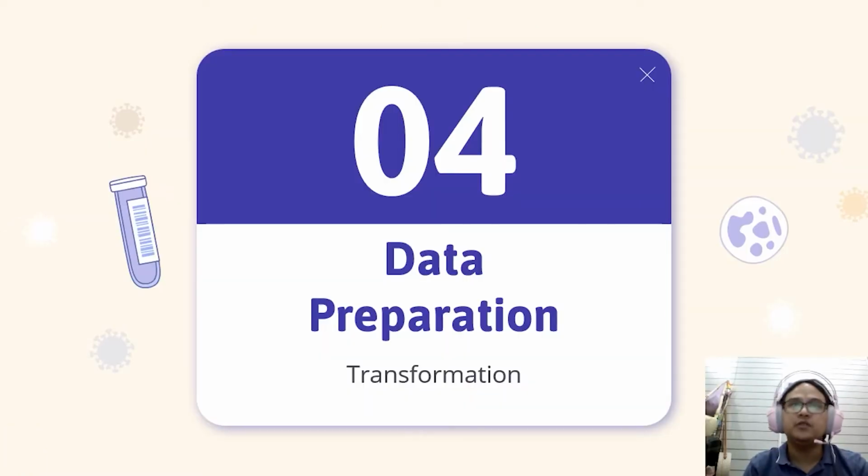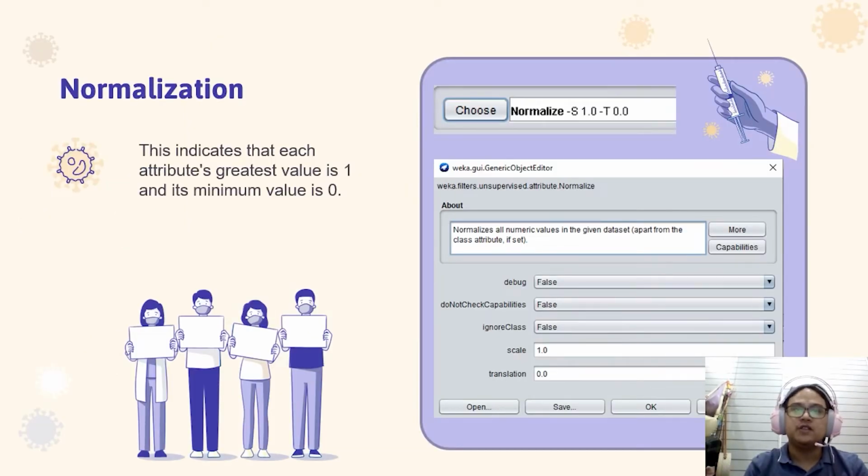We are now proceeding with the data preparation with its transformation. In the process, we will apply the normalization filter on WEKA to prevent the distribution of data from being too big to recognize. As you can see, the minimum value will be 0 and the maximum value will be 1.